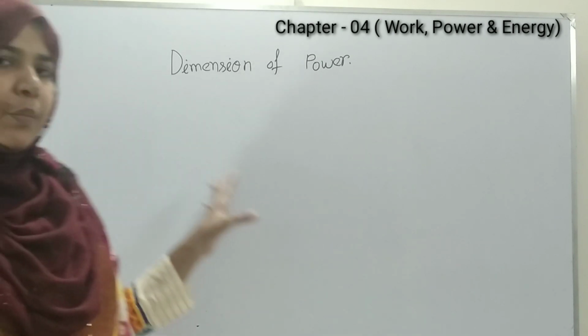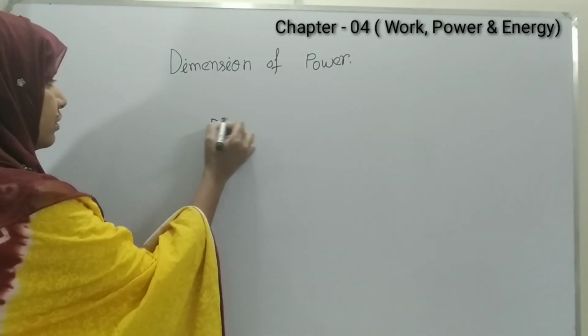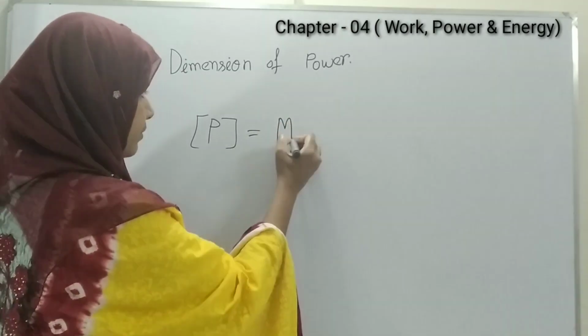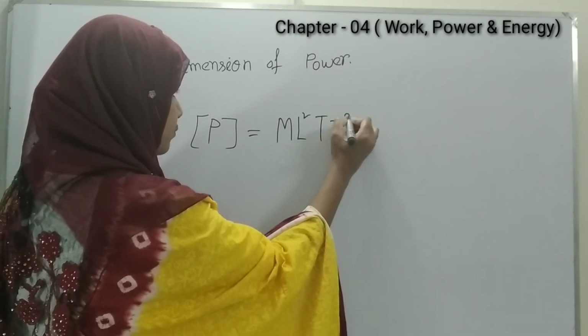Now dimension of power. Dimension of power is P equals M L square T to the power minus 3.